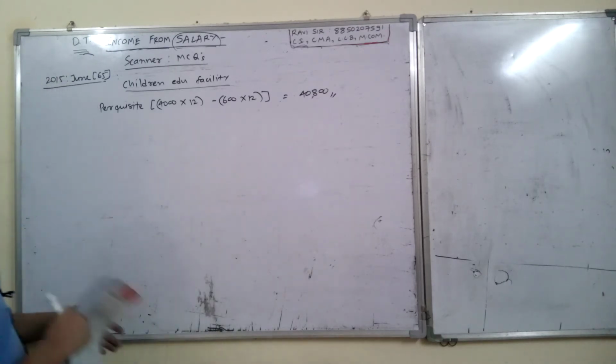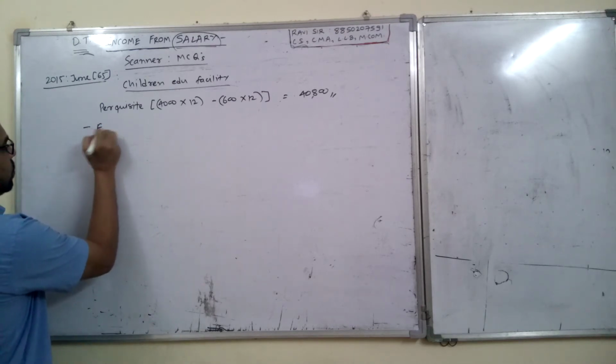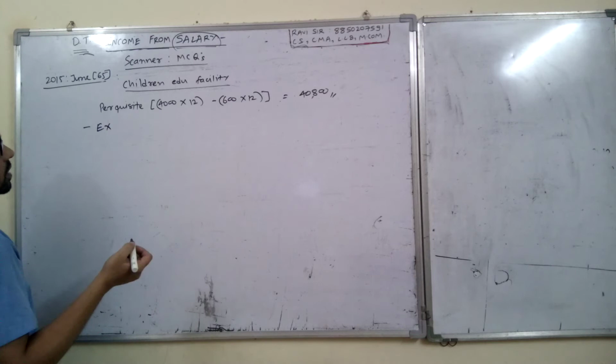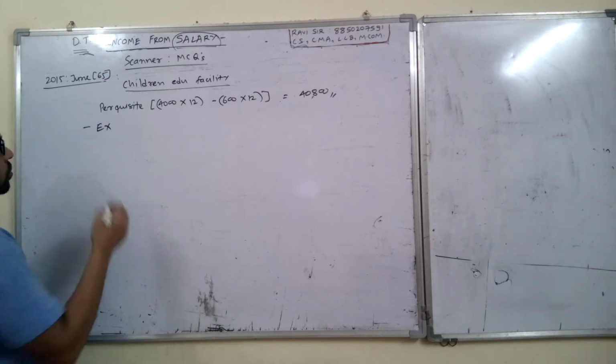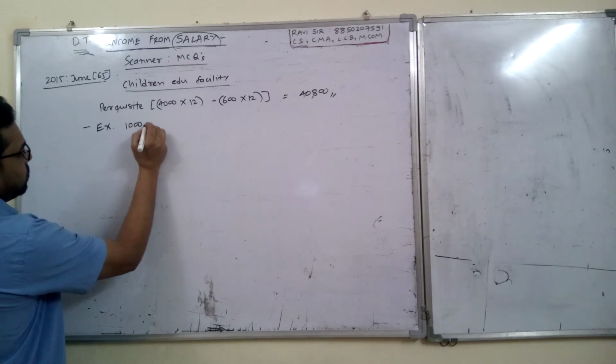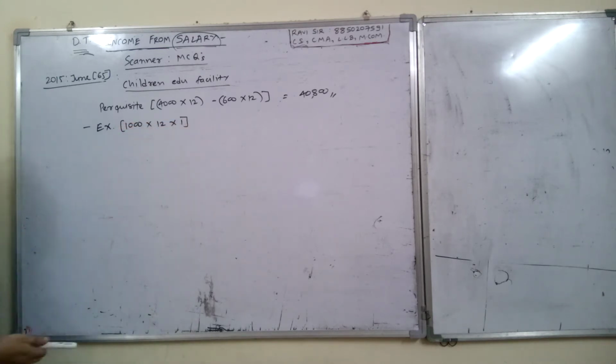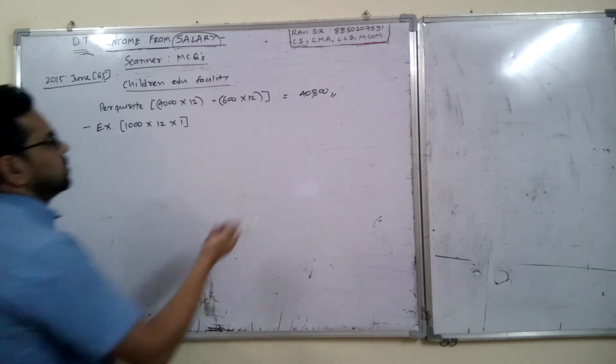Okay, so for this benefit we have to learn how much is taxable, how much is exempt. As we know, if a child is in the employer's own school, then exemption is up to 1,000 per month per child. So 1,000 into 12 into one child, because only one child is there. So 12,000.